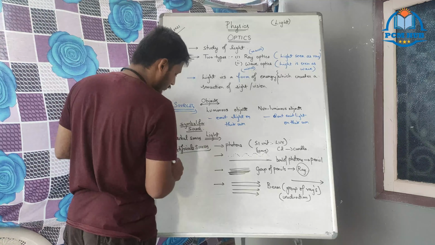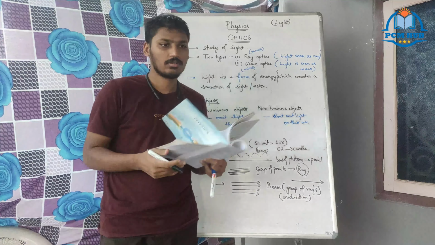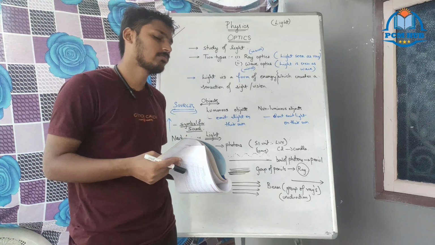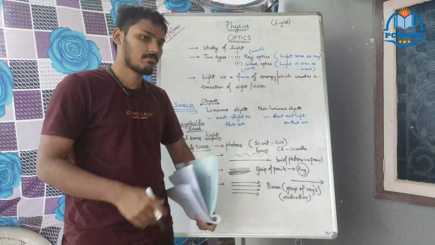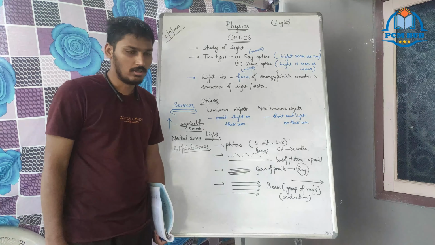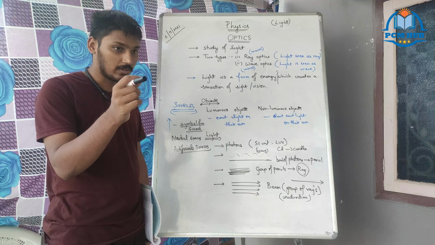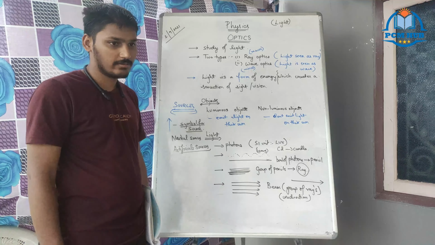What are natural sources? Sun, stars. That is what we call a light emitting fly.